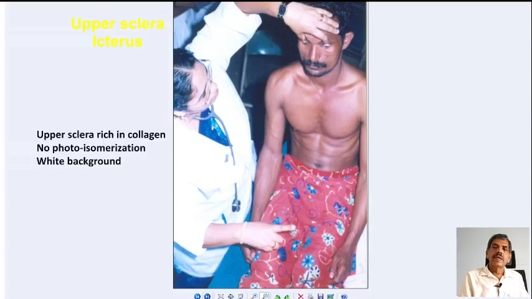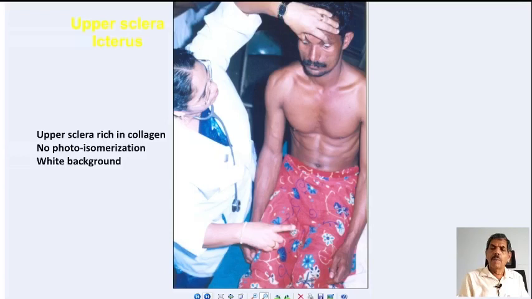icterus more commonly, even when it is very light in color. There is affinity of bilirubin to the elastic tissue, and the elastic tissue is abundant in the upper sclera.